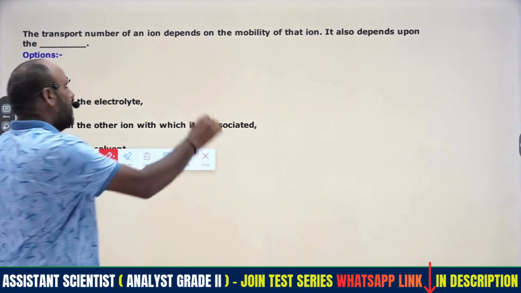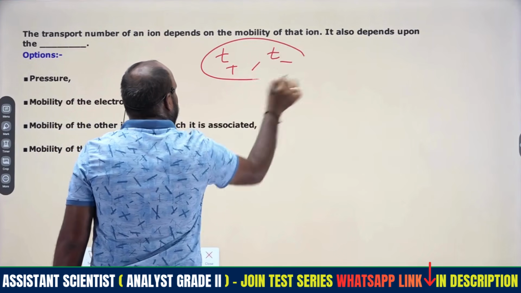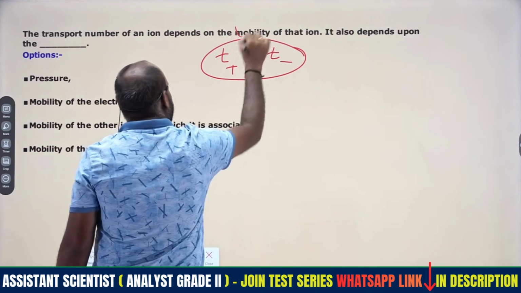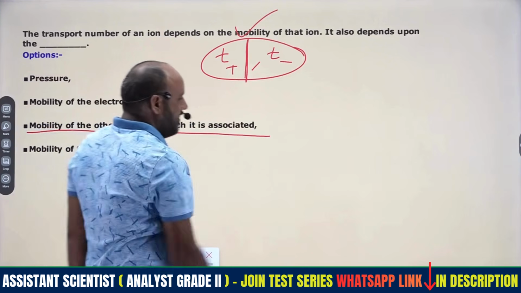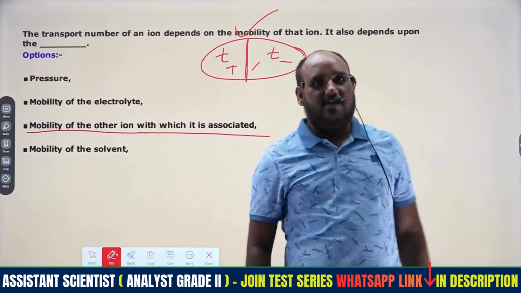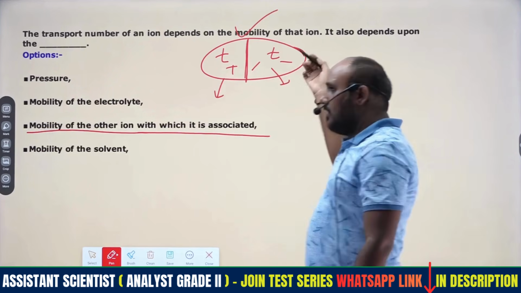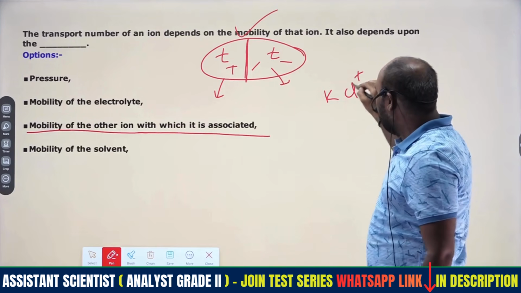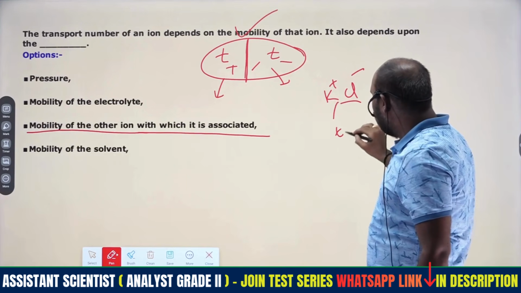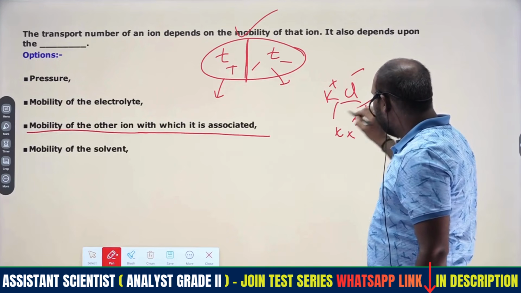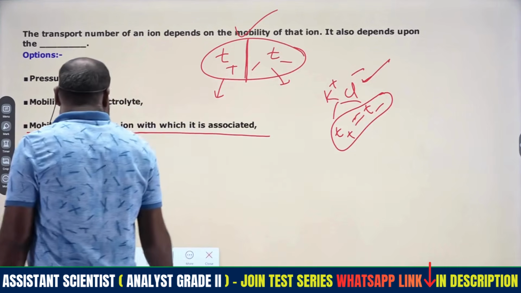Whenever we discuss transport numbers, there are 2 kinds of ions, T plus and T minus. The coupling nature of these 2 ions determines the mobility, so the mobility of the other ion with which it is associated gives the information about transport numbers. Cation and anion will be there. In some cases K plus and Cl minus, whose transport numbers are the same, therefore T plus equals T minus. Such solutions we may use as neutral solutions.